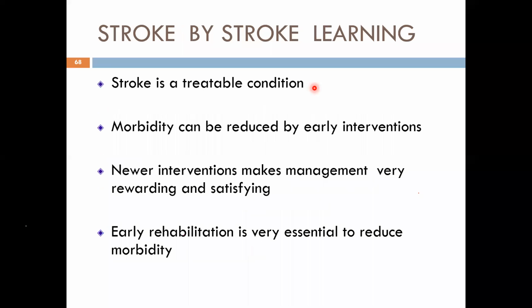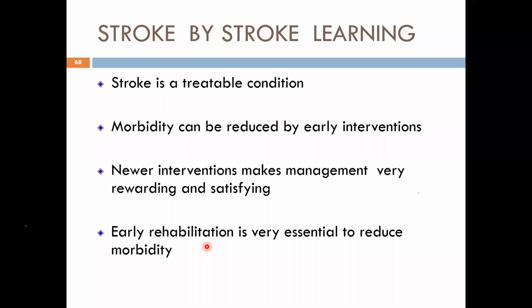So you have to understand stroke is a treatable condition, no longer a disabling condition. We should avoid the morbidity. Morbidity is disability, as much as possible. Mortality is there, as it's the second leading cause of death. But if we cannot avoid that, we should at least avoid morbidity or disability. Your interventions are making it very, very rewarding to treat strokes. After all, your satisfaction is only when the patient is improving, not by the money you earn. You have come here only for this, for making the patient better. If you cannot cure, at least relieve the suffering. Early rehabilitation is also very, very essential. Apart from these therapies, you also have to start rehabilitation, physiotherapy or occupational therapy whenever it is needed.